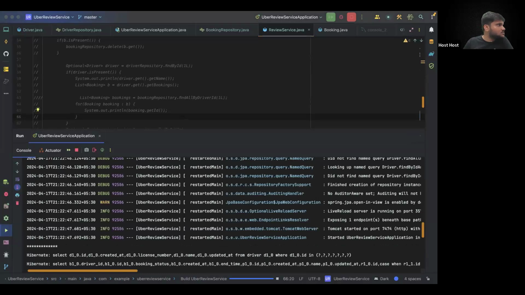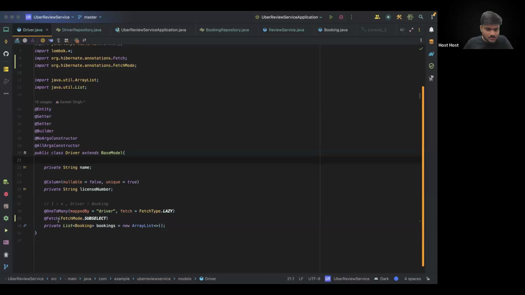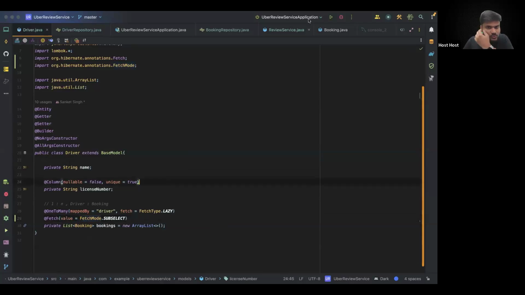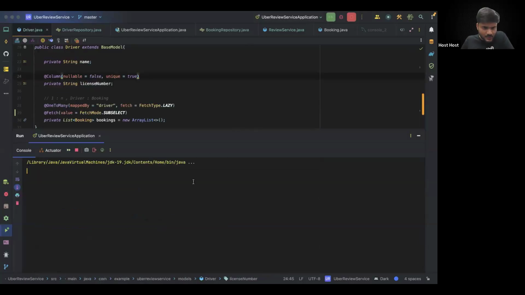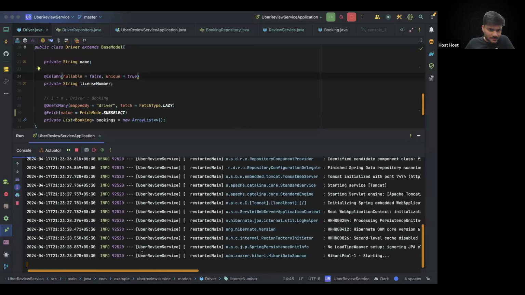So let's just quickly see. Are we missing something? I guess we have to give it as value. Value equals FetchMode.SUBSELECT. Let's see. Somnath, don't worry, I'll repeat. I know this is a complex problem. That's why it's a very famous interview question as well.